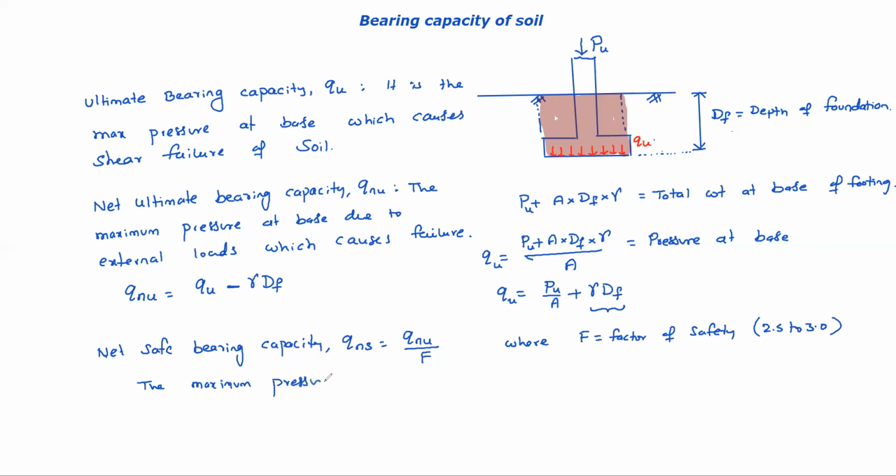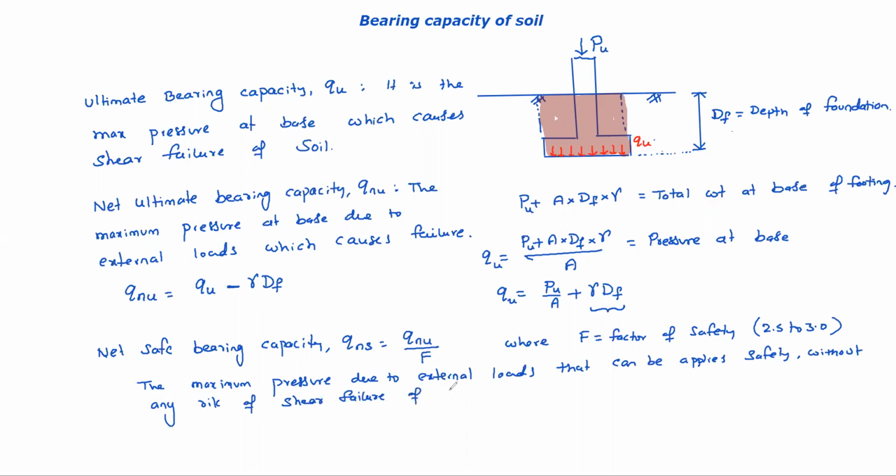The maximum pressure due to external loads that can be applied safely without any risk of shear failure of soil.